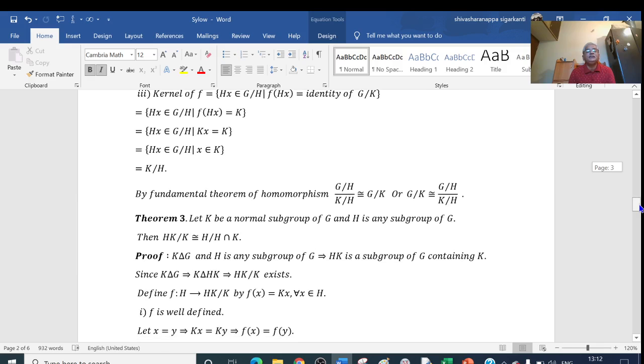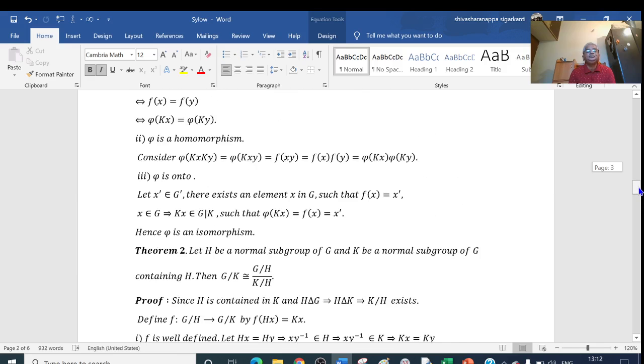So in 3 we have proved that if x dash belongs to G dash, then there exists an element x in G such that f of x equal to x dash. x belongs to G implies that kx belongs to G by K. According to my definition, pi of kx equal to x dash. This shows that the function is onto. So we have shown that pi is well defined, pi is one-one, pi is onto, and pi is a homomorphism. This shows that pi is an isomorphism. That is, there exists an isomorphism between G by K and G dash.